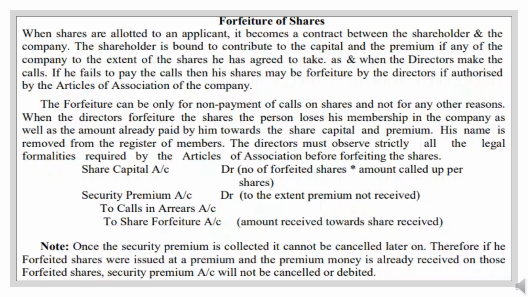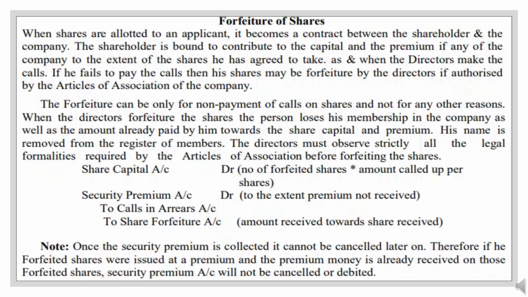Let us see the topic forfeiture of shares. What do you mean by forfeiture of shares? When shares are allotted to an applicant, it becomes a contract between the shareholder and the company. The shareholder is bound to contribute to the capital and the premium, if any, of the company to the extent of the shares he has agreed to take, as and when the director makes the call. If he fails to pay the call, then his shares may be forfeited by the director if authorized by the articles of association of the company.